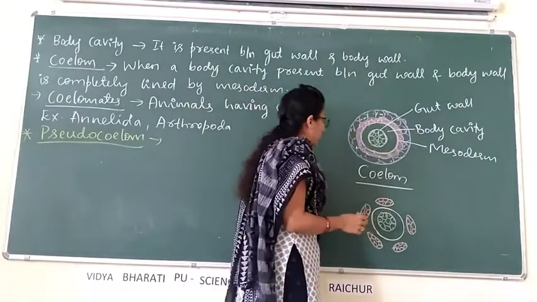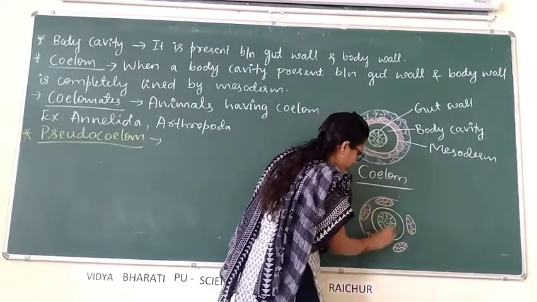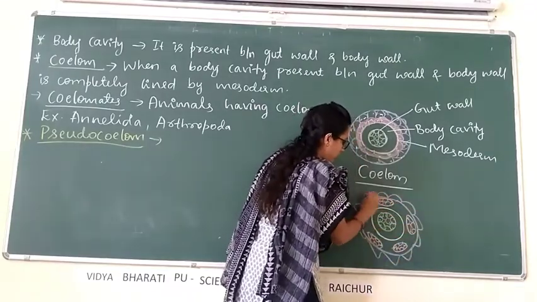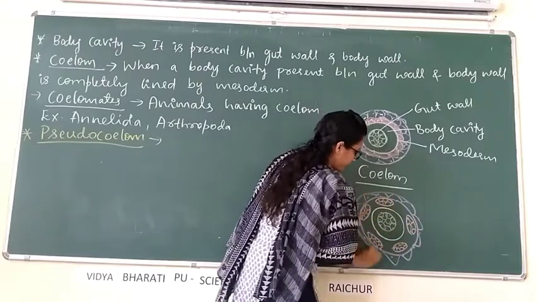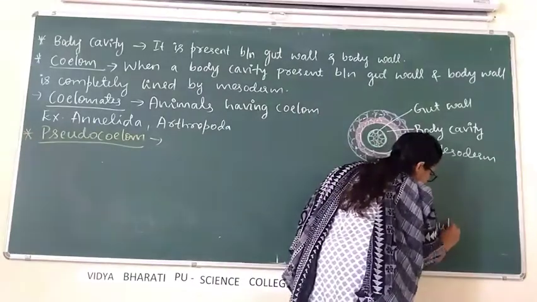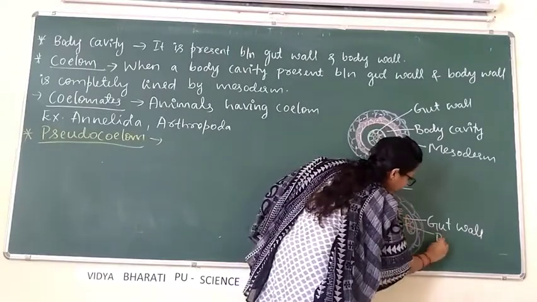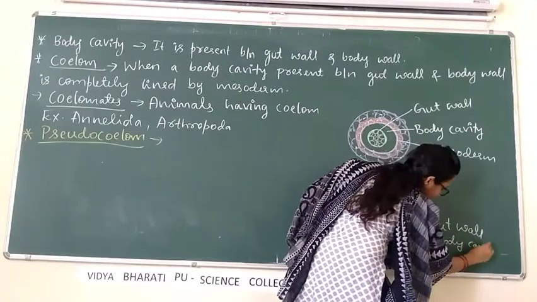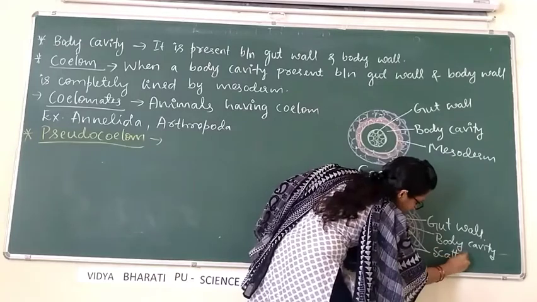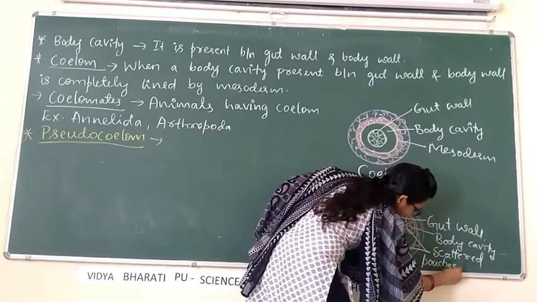Then outer to the mesoderm, ectoderm is present. Here this is the gut wall, then this is the body cavity, and these are scattered pouches of mesoderm. Pouch means small bag-like structure.